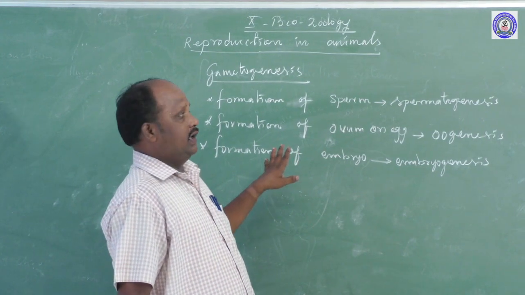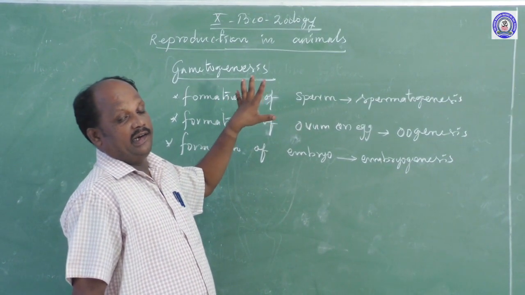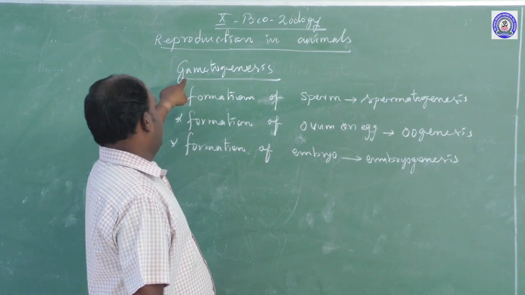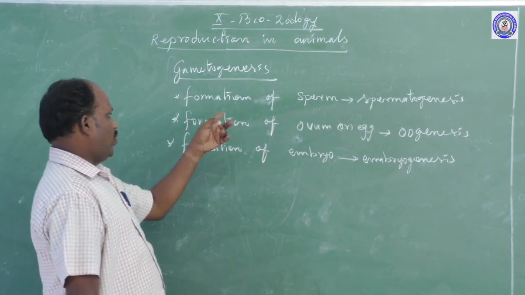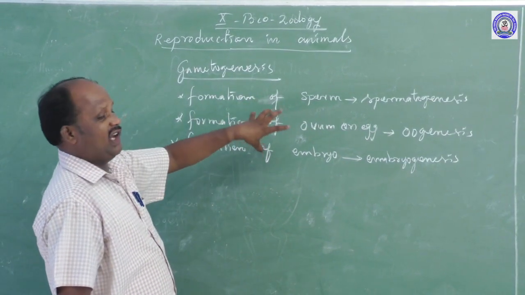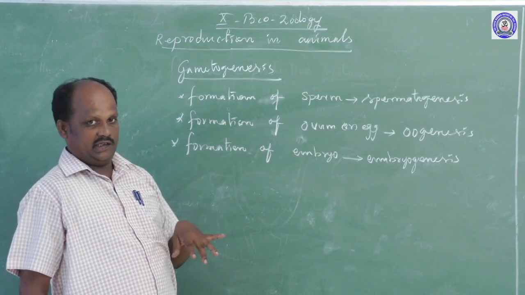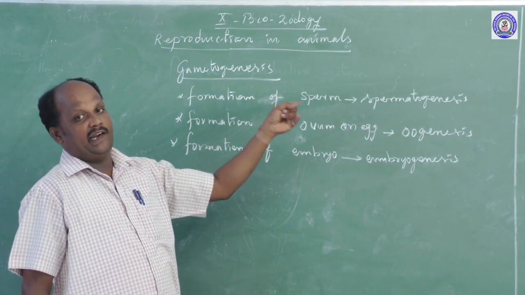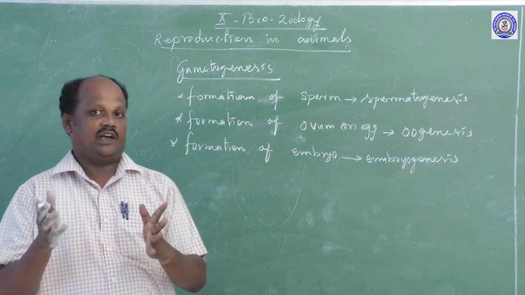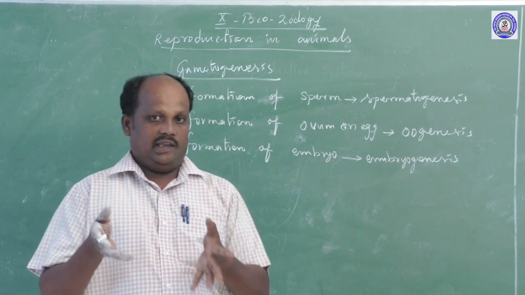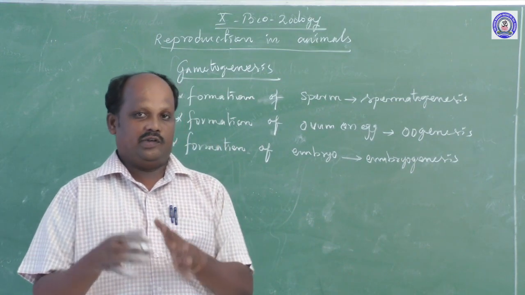Dear students, we are going to start the next segment, gametogenesis. What is gametogenesis? The formation of gametes is called gametogenesis. From the male and female reproductive organs, the primary sex organs produce the gametes.